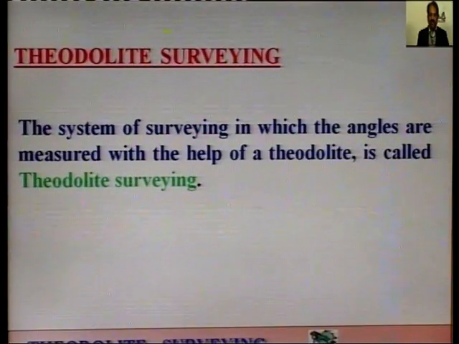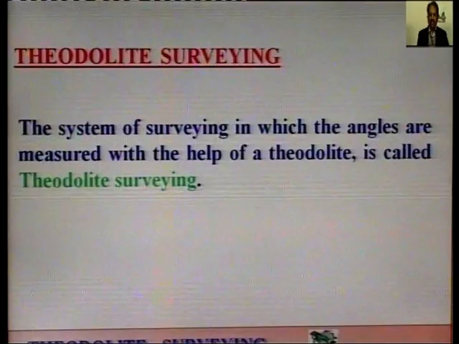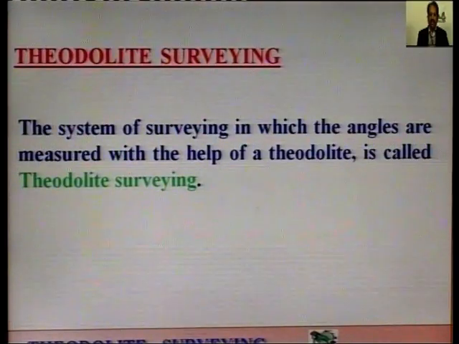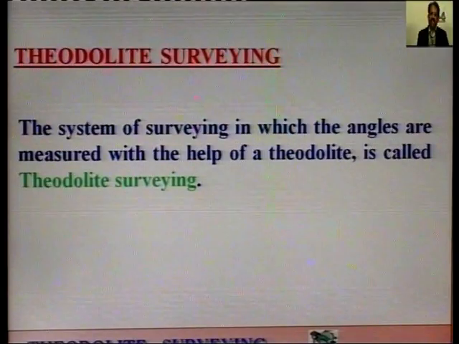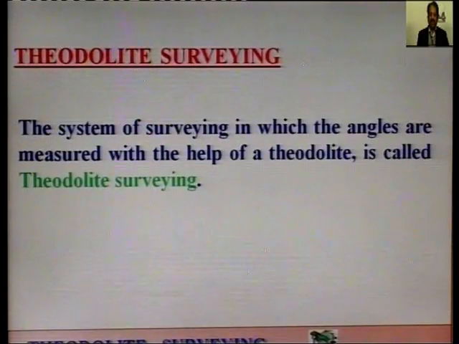In the similar way, the system of surveying in which the angles, either horizontal or vertical, are measured with the help of a theodolite, and distances are measured with the help of a chain or a tape, that surveying is called theodolite surveying. That is the system of surveying in which the angles are measured with the help of a theodolite. It is called theodolite surveying, and the distances etc. are measured with the help of a chain or a tape accordingly.